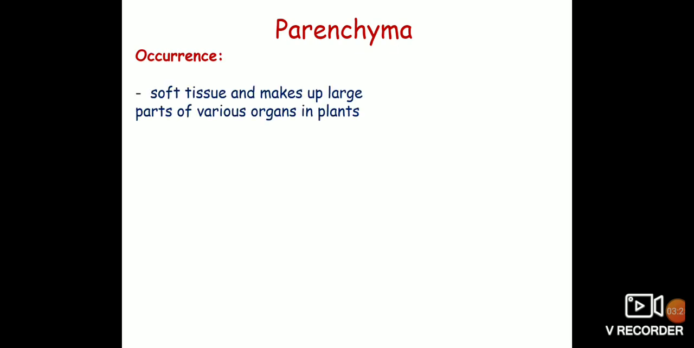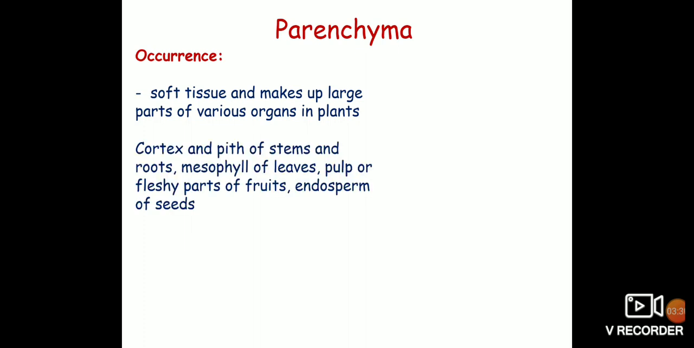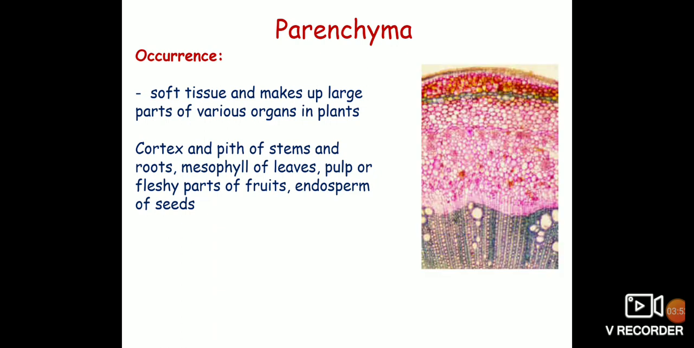The parenchyma mostly forms the large parts of various organs in plants. So the parenchyma is present in the pith, the mesophyll of the leaves, the pulp of the fruits, the endosperm of the seeds, the cortex of the stem and root, and other organs of plants consist mainly of parenchyma. Parenchyma cells also occur in the xylem and the phloem. So you can see here the cortex is made up of the parenchyma.